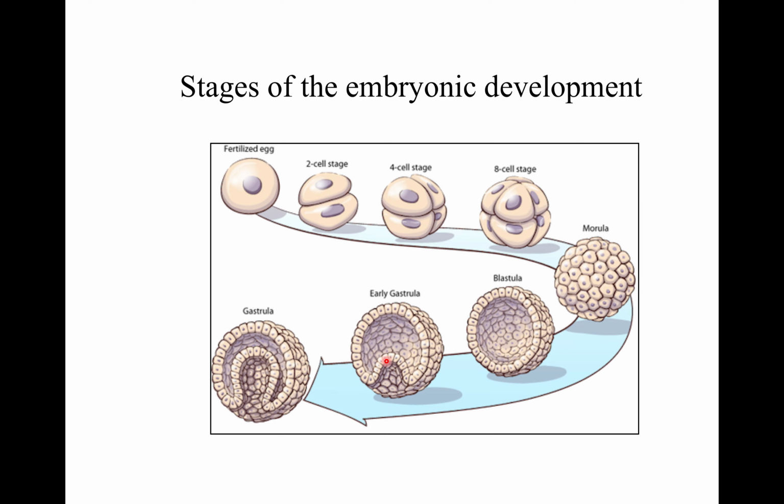Gastrulation involves some critical changes in the blastula, like differentiation of cells, transformation from monoblastic to diploblastic layer, and the formation of three primary germ layers. Primary germ layers means endoderm, ectoderm, and mesoderm. So this is a gastrula.